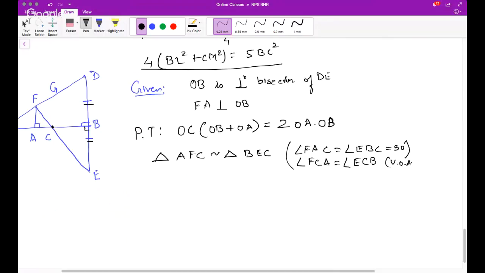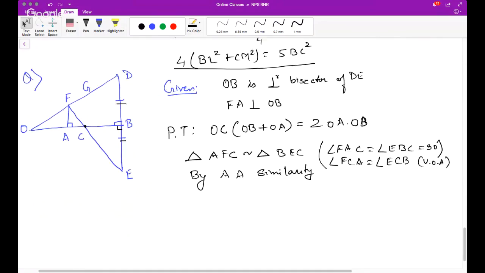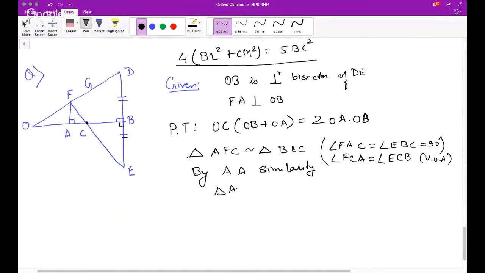Vertically opposite angles. So by AA similarity, we have triangle AFC is similar to triangle BEC. That means it will give me AC upon CB is equal to AF upon BE. So corresponding sides of similar triangles.